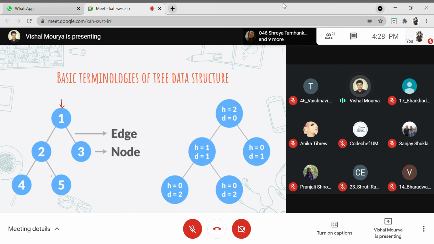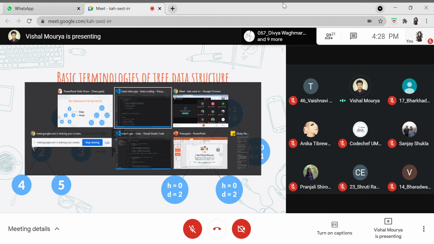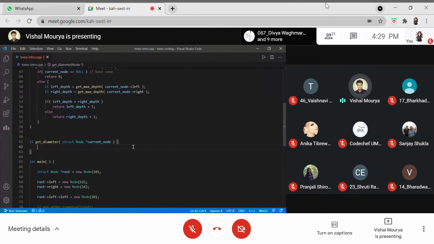So in that sense, first the recursive call will be made to get the left depth of the tree. So let me just implement that. Yeah, this is the base. First things first, this is a recursive function as we are following a recursive approach. So whenever we'll be writing a recursive function, first I prefer the base case,